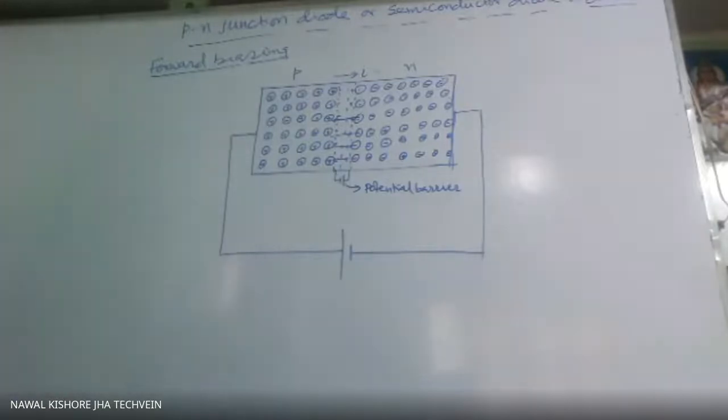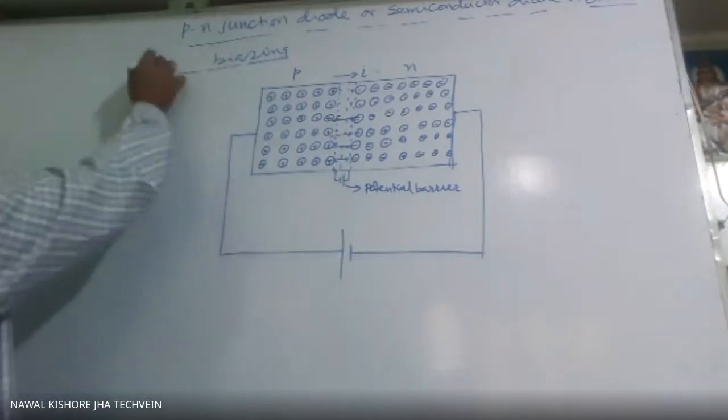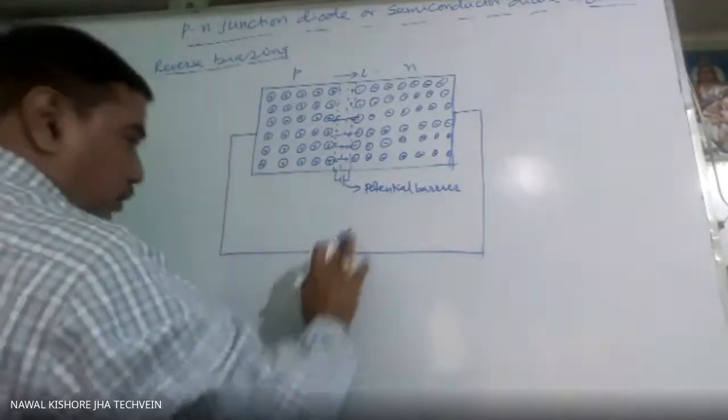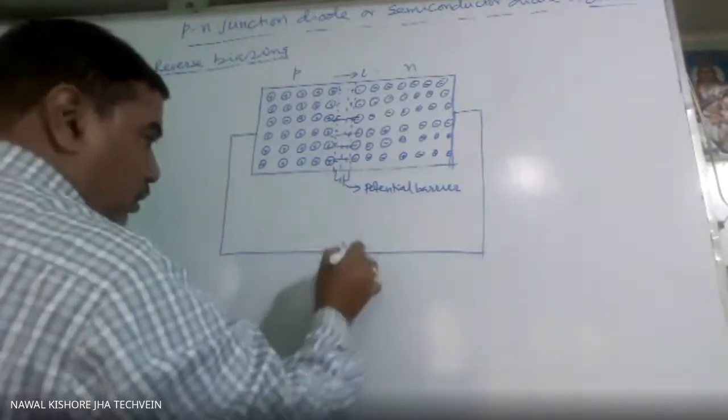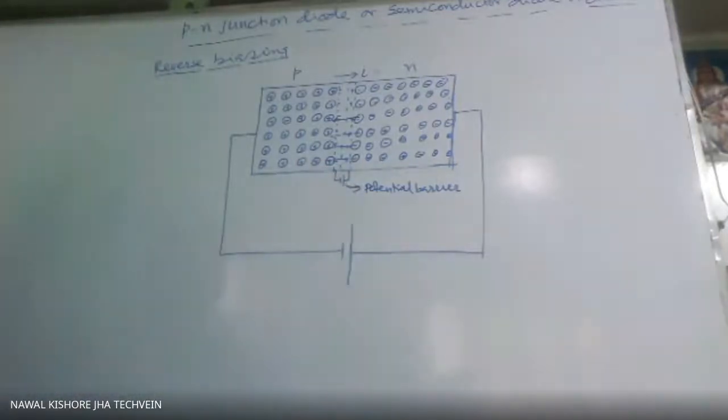In reverse biasing, what will happen? Biasing will be done in the direction of this potential barrier only.